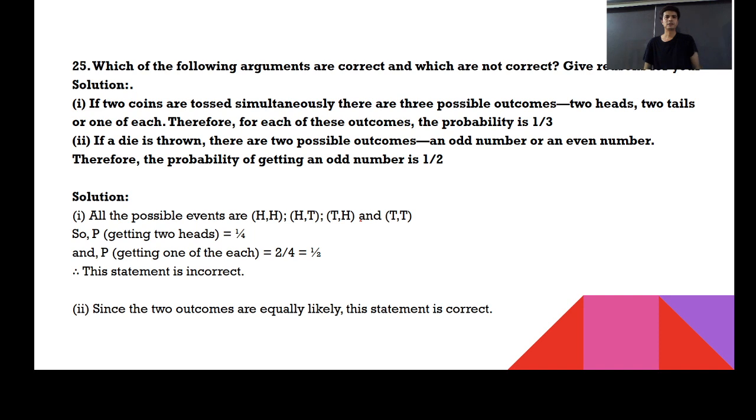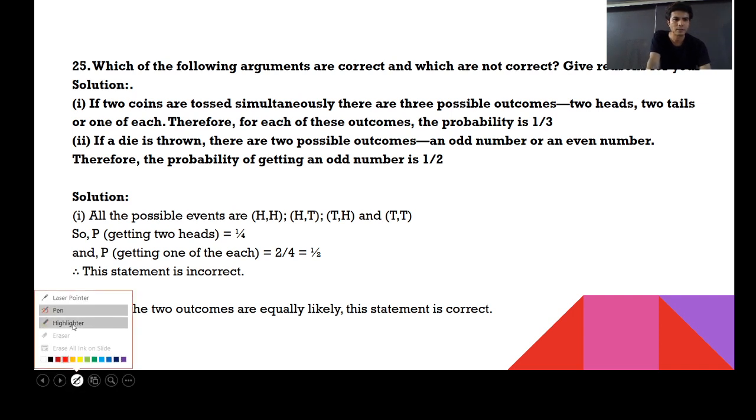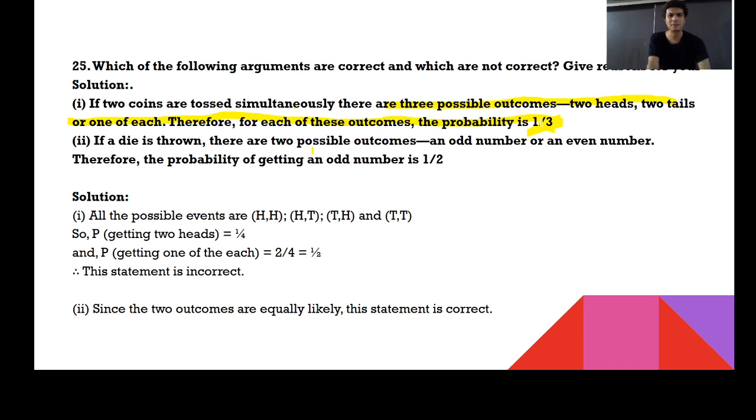Next one. Which of the following arguments are correct and which are not correct? The first one. See, here we are discussing some of the arguments. If two coins are tossed simultaneously, there are three possible outcomes: two heads, two tails, or one of each. Therefore, for each of the following outcomes, the probability is 1 by 3. Am I right? Answer is no. Why? Because when we are tossing two coins, total number of outcomes could be 4 always. Right? So again, this statement is absolutely wrong.